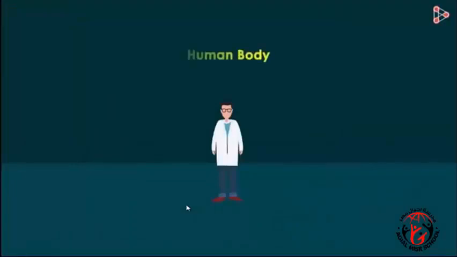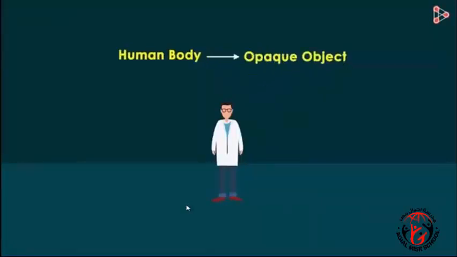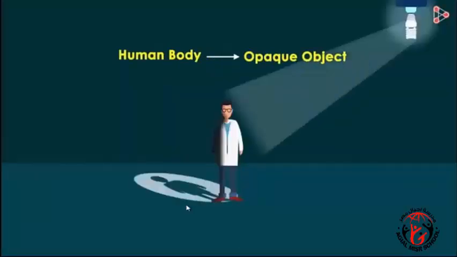What kind of an object is a human body? Are we able to see through it? Not really. Hence, a human body is an opaque object. What happens when light is obstructed by the human body? We see that the human body is obstructing light here. There is light in front of the human body, but what do you see behind it? Yes, a shadow. This thing you see behind the body is called a shadow.